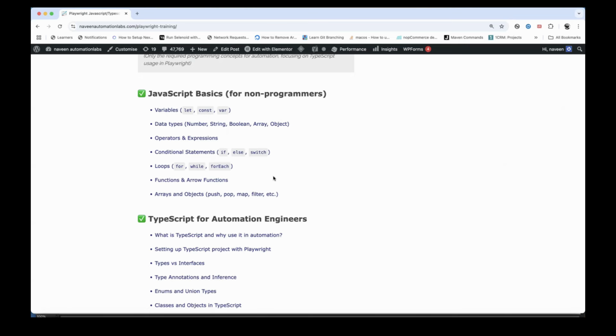Or if you're coming from a non-testing, manual testing, or non-programming background, it will be the best opportunity for you to learn with Playwright. Later on, after 6, 7, or 8 months, or 1 year, if you really want to learn some other automation tool, it will be very easy for you to adapt. Maybe after 6 months or 1 year you want to learn Selenium; it will be very easy, just like for Selenium guys it will be very easy to learn Playwright.